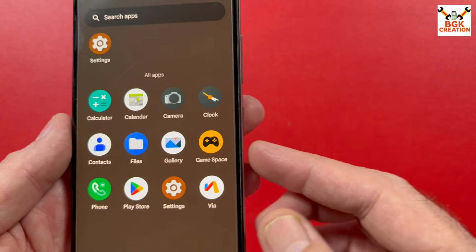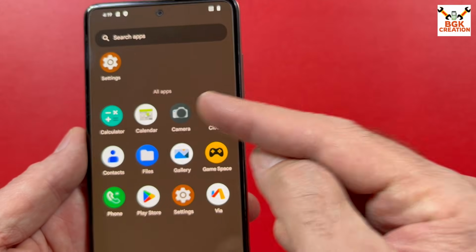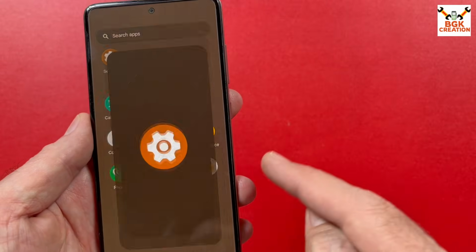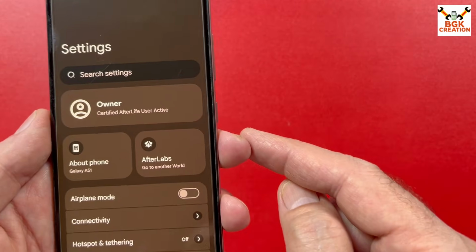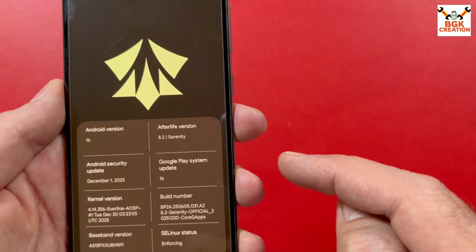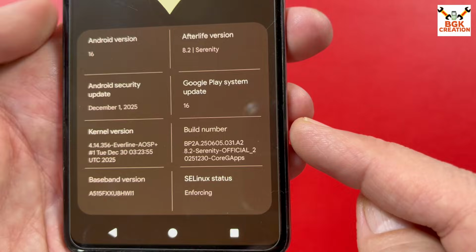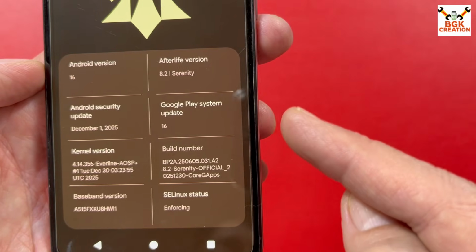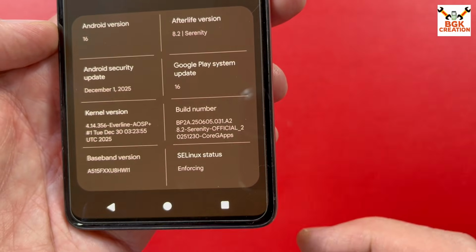These are the default applications coming with the ROM: calendar, camera, clock. And if I tap Settings, this is the settings interface. And if I tap About Phone, tapping the Android version, this is what I got right now: Android 16, Afterlife 8.2, and other things.